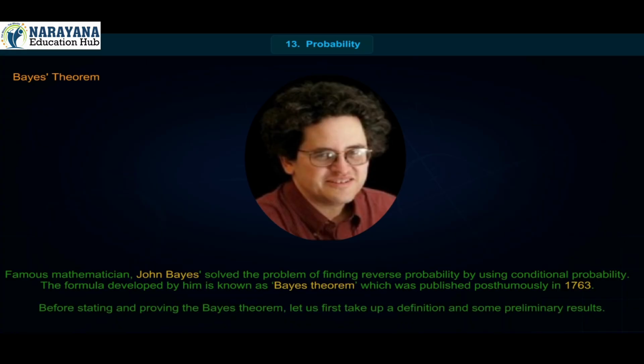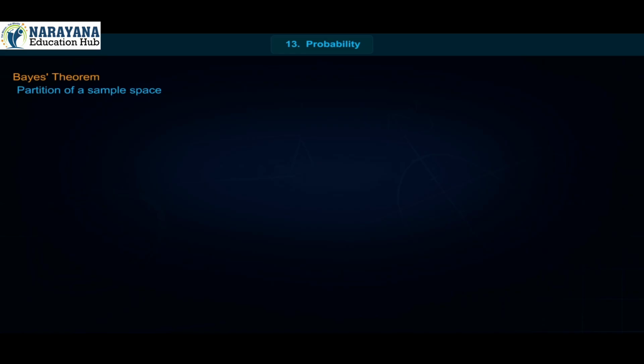Before stating and proving the Bayes theorem, let us first take up a definition and some preliminary results. Partition of a sample space. A set of events E1, E2 up to En is said to represent a partition of the sample space S if (a) Ei intersection Ej is equal to phi, i is not equal to j, i, j is equal to 1, 2, 3 up to n,